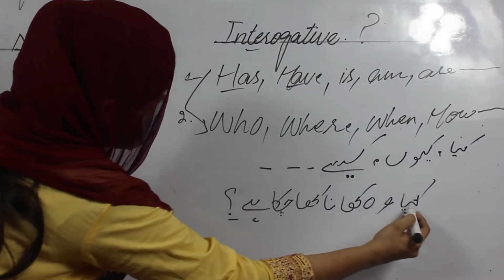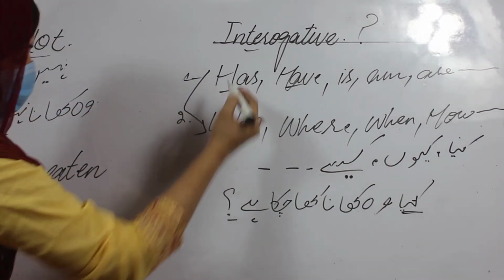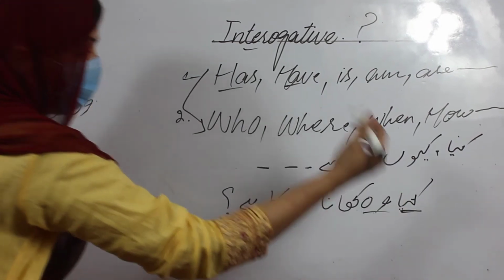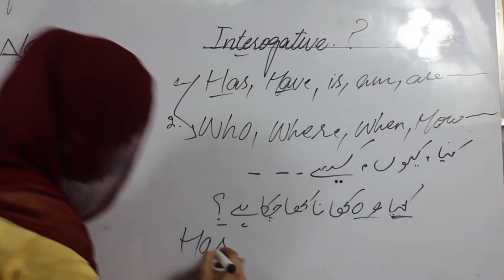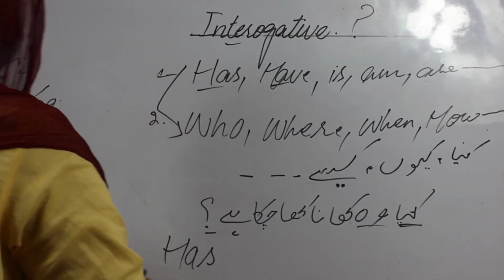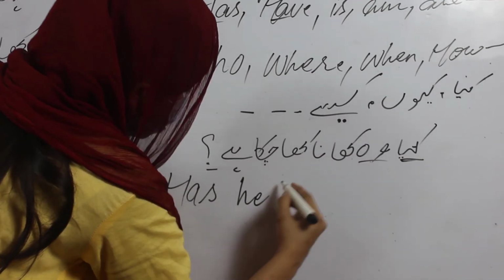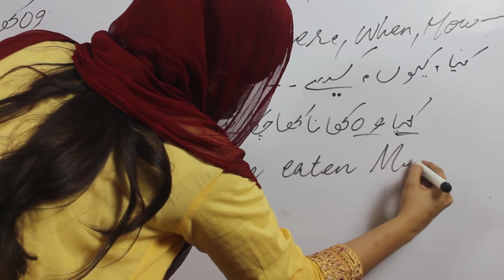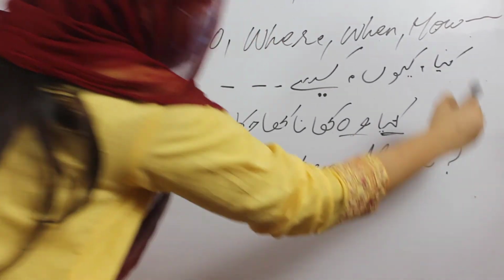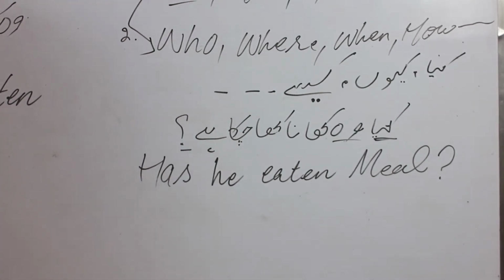So put here, instead of the what, the has, because we are talking about only one person, a single person, and write the has at the very start of your statement. Has he eaten meal? And in solving the statement it is necessary to put the question mark.